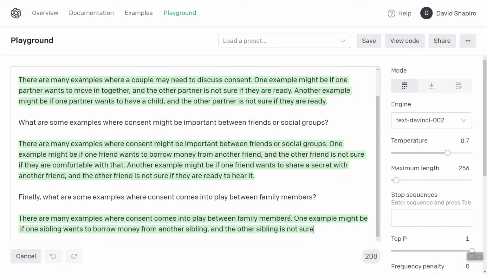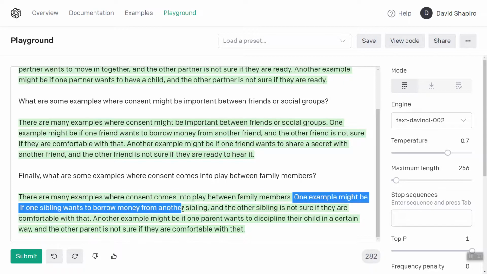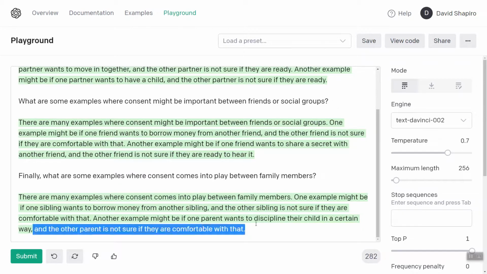There are many examples where consent comes up between family members. One might be when a sibling wants to borrow money. Okay, it's just copying itself. Another example might be if one parent wants to discipline their child in a certain way and the other parent doesn't want to. That is perfect.